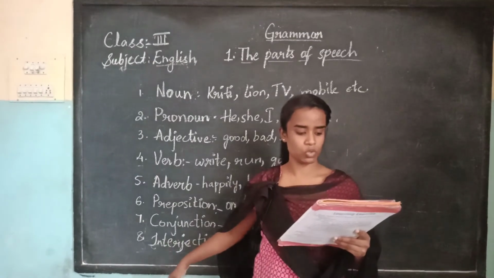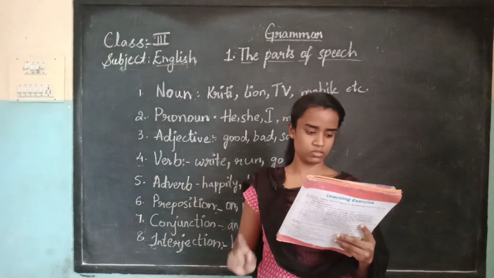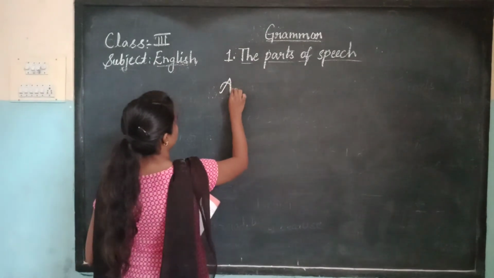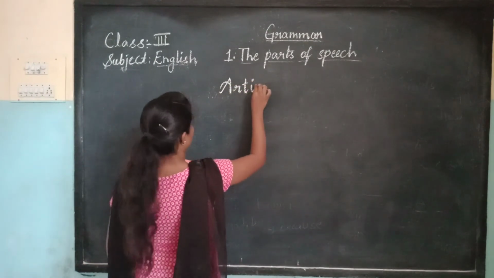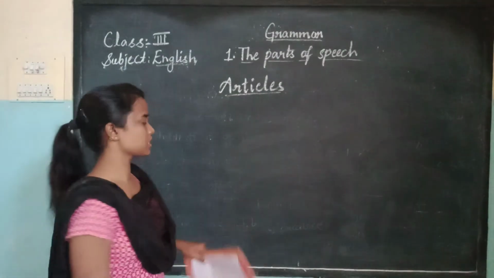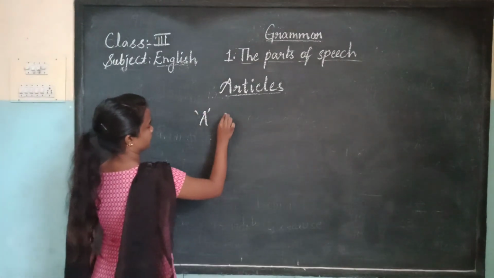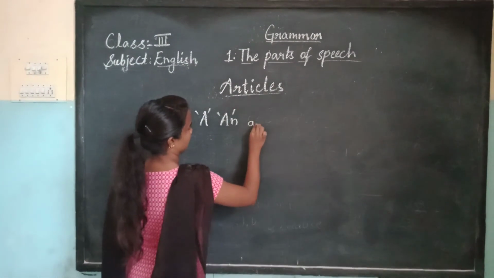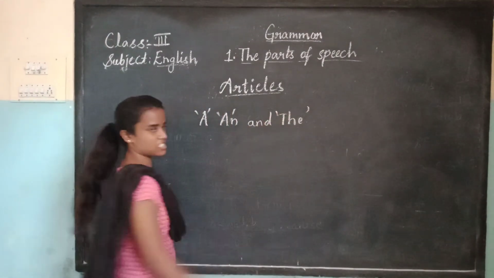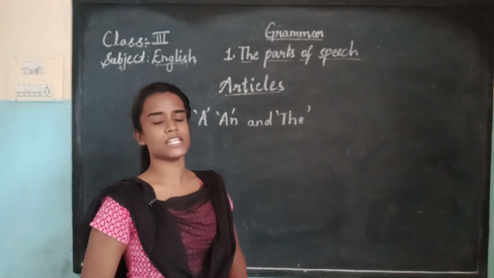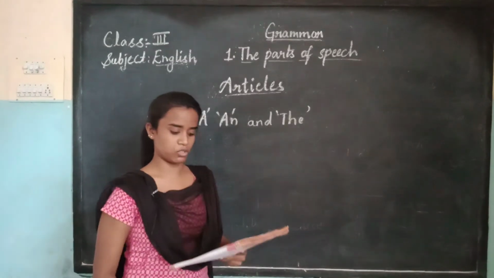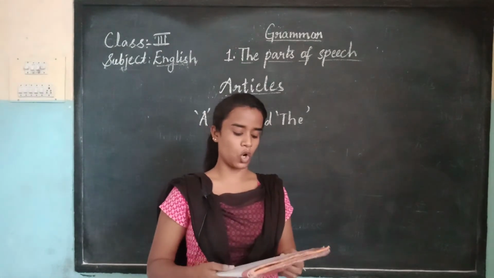I hope you know. Now, after parts of speech, we learn about articles. What are articles, children? Say to me, what are the articles? A, an, and the. These 3 are called articles. They are a special kind of adjective also. We can call them adjectives also. They are all used with common nouns.